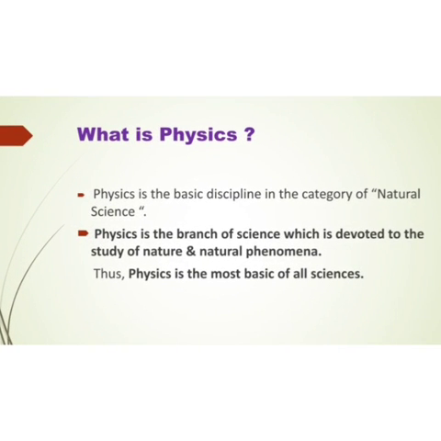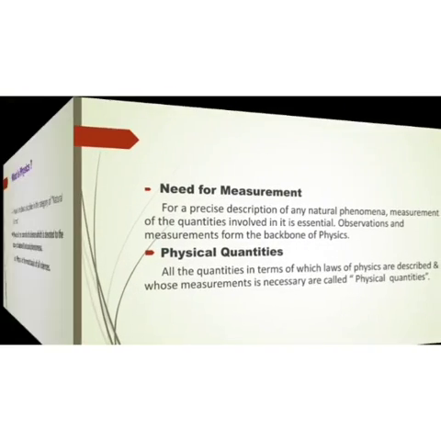Then, what is physics? Physics is one of the branches of science. Physics is the basic discipline in the category of the natural sciences. Physics is the branch of science which is devoted to the study of nature and natural phenomena. Around you, you see many natural phenomena, for example, raining, evaporation, melting, radiation, etc. There are many natural phenomena that you observe daily. Physics is the study of the natural phenomena around you. Therefore, physics is considered the most basic of all sciences.